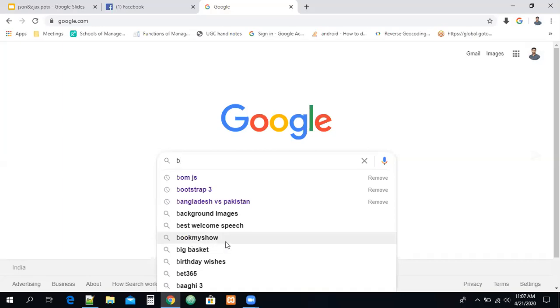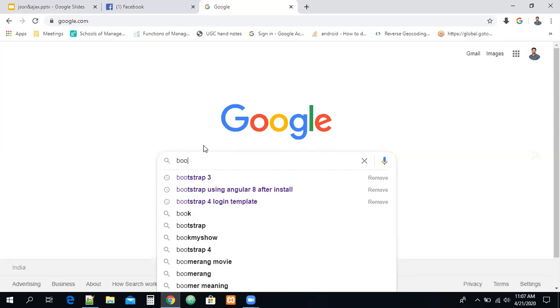How are these suggestions coming, where are they from, guys? Do you know all these suggestions are in the database? Actually, when I'm pressing the key and releasing, automatically I'm getting fresh ones. Now I typed something like book, and you can see some suggestions are coming. For every key press and release, you are getting updated suggestions automatically, right?